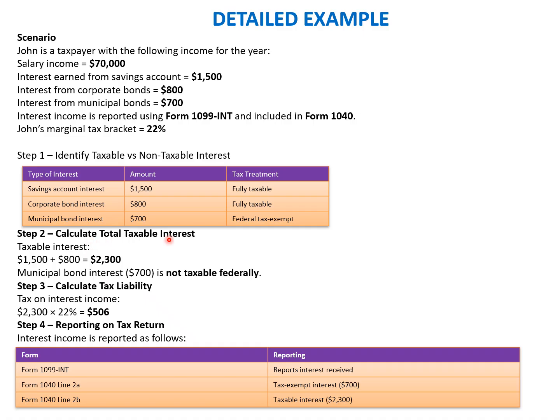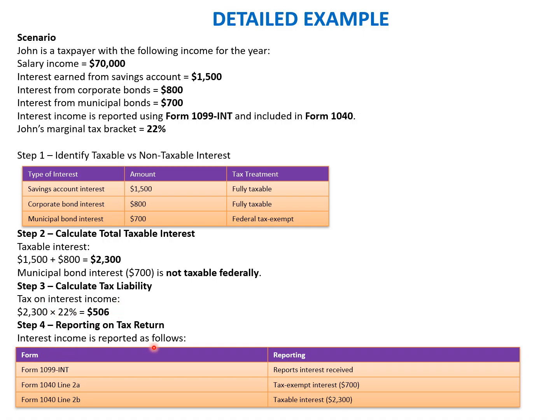Step two is to calculate the total taxable interest. Taxable interest is 1,500 plus 800, which is $2,300. Municipal bond interest is not taxed federally. Step three is to calculate the tax liability. We will use the same bracket to which John is subjected. So we calculate the tax as 2,300 multiplied by 22%, which is 506.